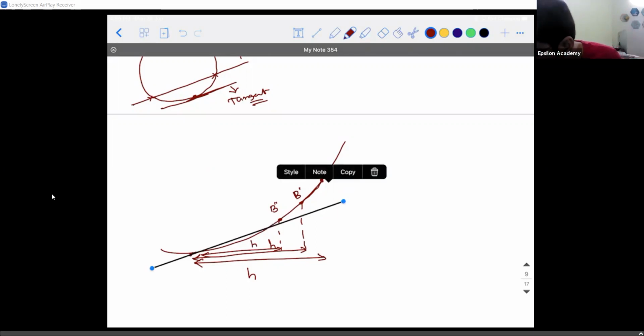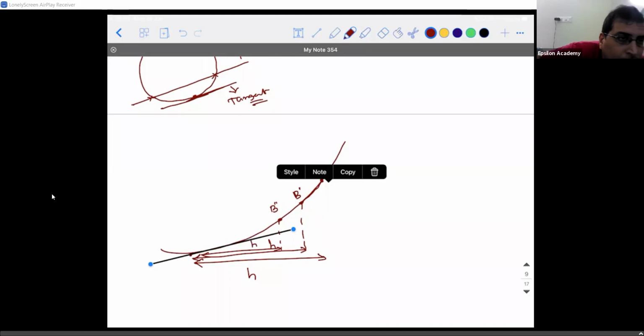If I keep on changing it like this, there will be one particular instance where I'll achieve something like this. Guys, are you able to see something that has happened? Yes, sir. What has happened? The secant has become a tangent.